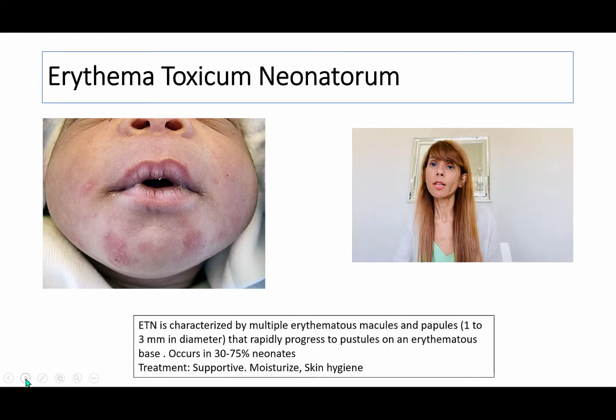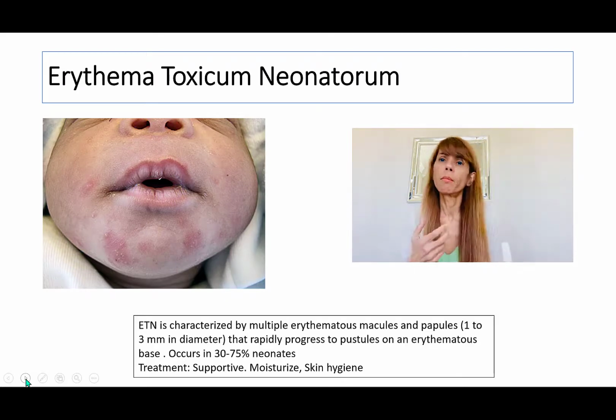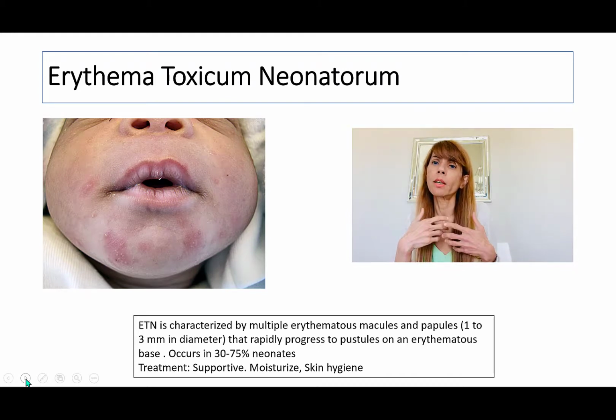Erythema Toxicum Neonatorum is another very interesting thing, where the name of the condition is very interesting. It sounds like maybe there is something big associated with it. Maybe it's a big deal, but actually it's nothing. It's just a macular erythematous papular rash or lesions that show up on the skin in a newborn or an infant and are distributed widely, and the moms or the parents are usually concerned about it, and rightfully so, because they just look very different. But the child is going to be happy, healthy, eating and sleeping just right.